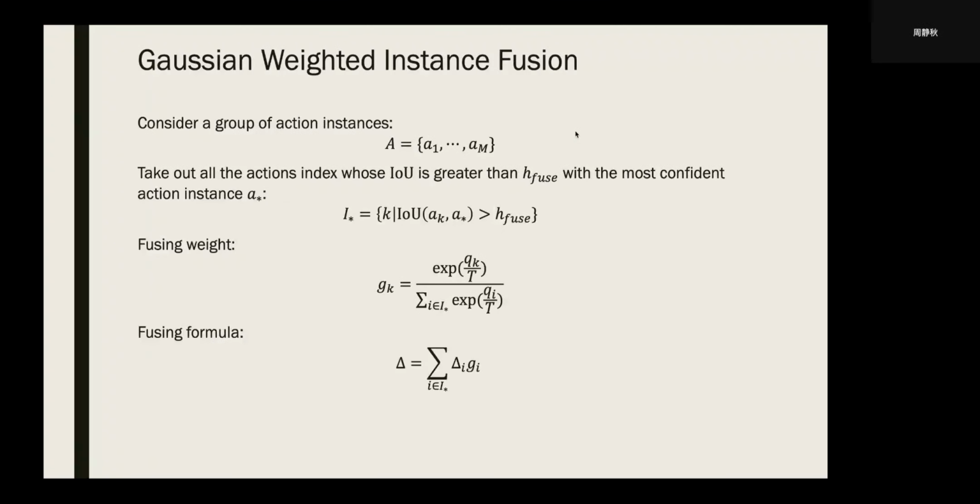For our Gaussian weighted instance fusion, it's very similar to the NMS procedure. We consider the action instances that overlap with the currently most confident action higher than a threshold, and use a Gaussian fusion weight to compute the average of those weighted fusions.